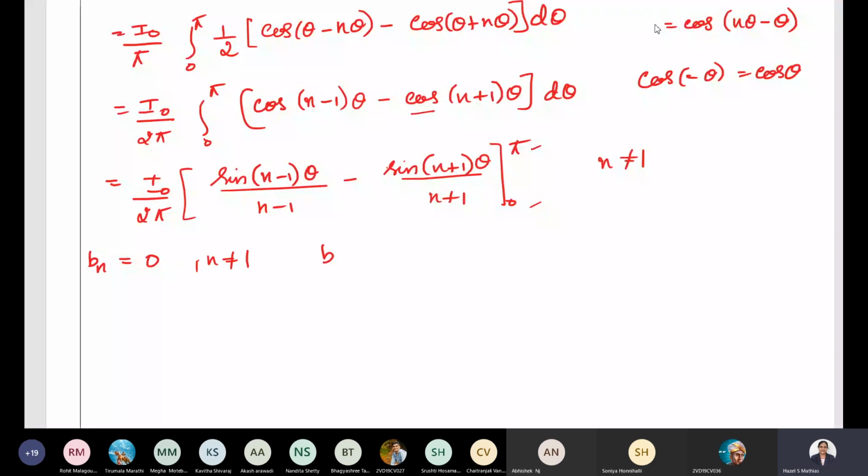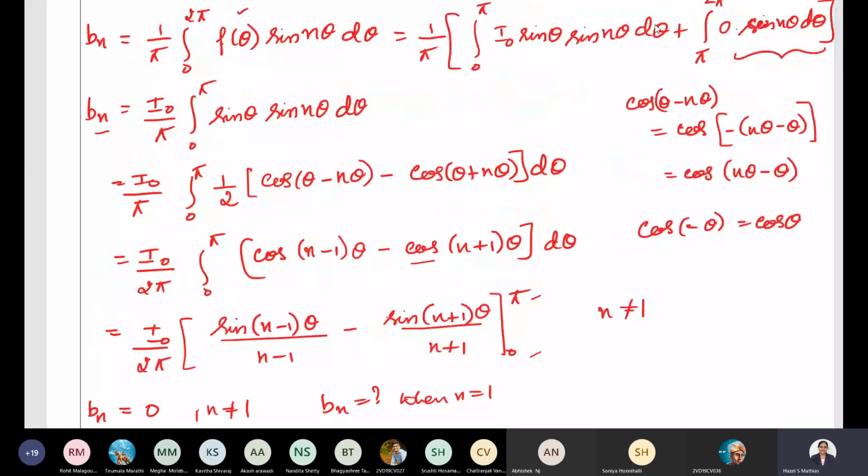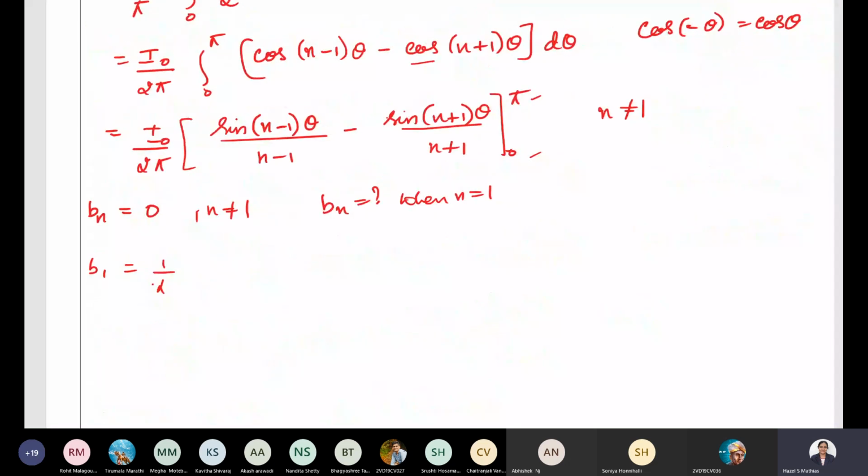Now we shall find the value of Bn when n equal to 1. So what will be B1? You have to substitute. See here, this is Bn. Put n equal to 1 in this expression. What do we get? I naught by pi, integration 0 to pi sine theta, sine n theta will become sine theta d theta.